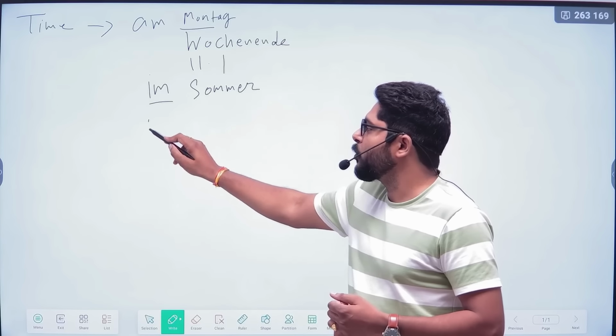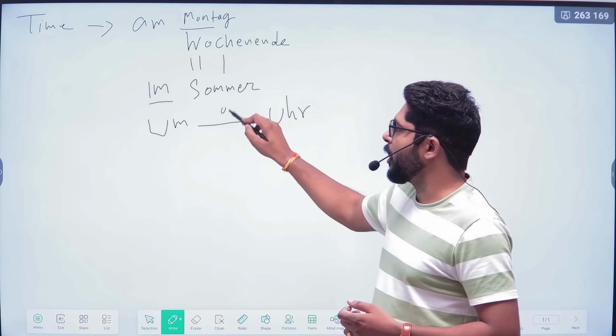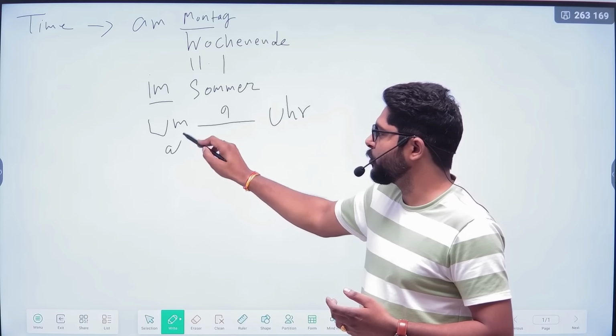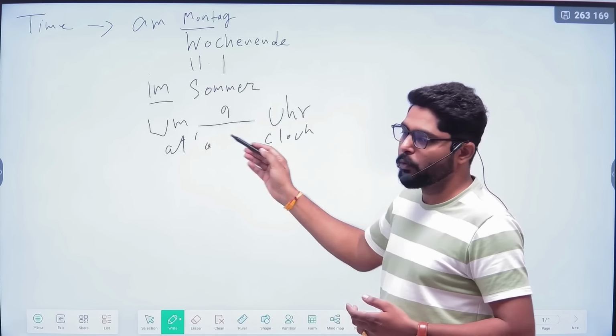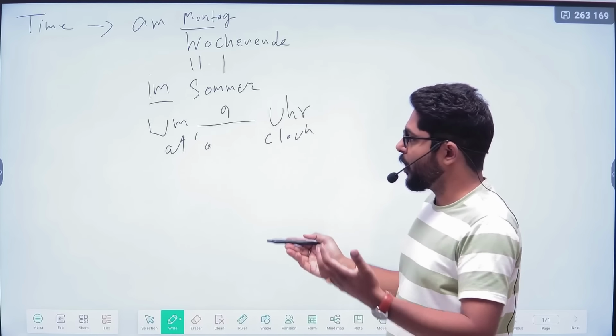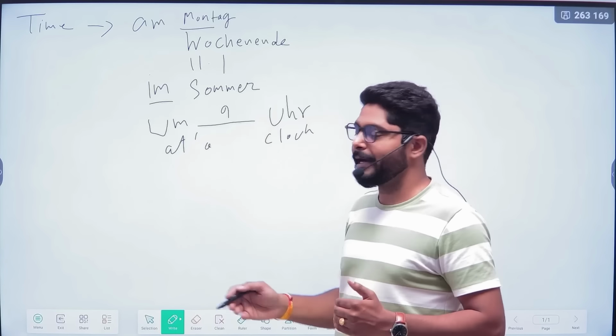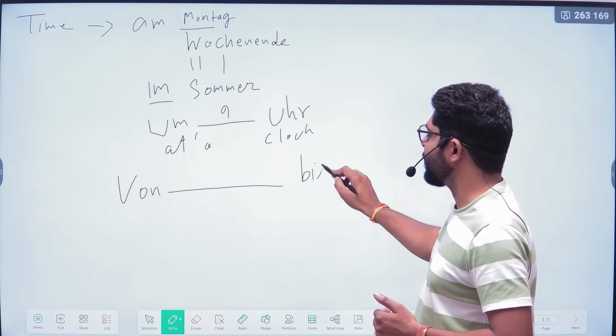If we are talking about a particular timing, then we have to use "9 Uhr," 8 o'clock. Like in English you use 8 o'clock. So 9 Uhr, 10 Uhr, 12 Uhr, 8 Uhr. If you are talking about a specific time period, then you can use "von" and "bis."